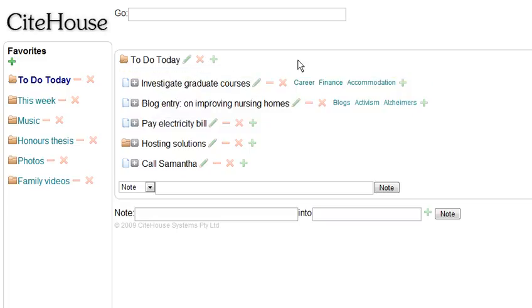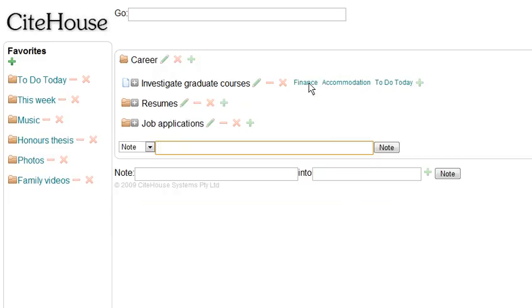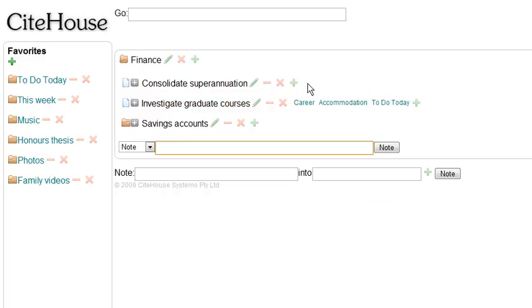CiteHouse has the philosophy that life is rarely as simple as writing things down, then doing each task in order. For instance, I had this idea of doing an IT graduate course, and whether or not I do this is going to impact my career, my finance, or where I'm going to live, and each of these are folders that I've made in CiteHouse that contain Investigate graduate courses. So I can click on career and get my career information, including the note to myself to investigate graduate courses, or I can click on finance and get some of my financial information.